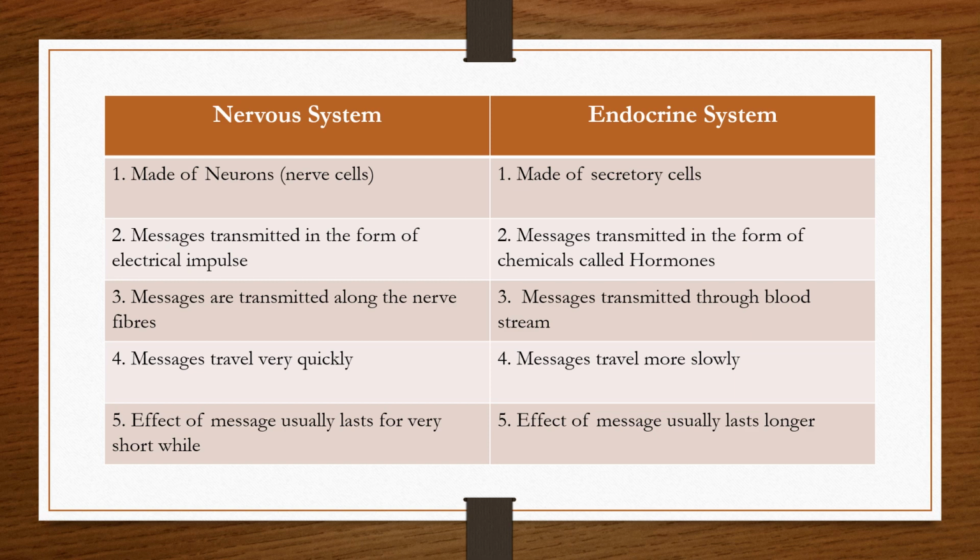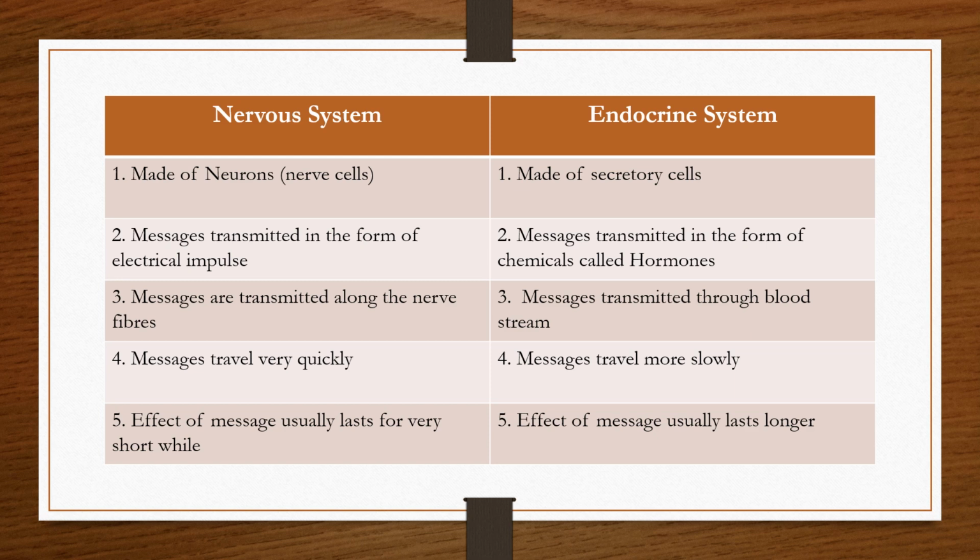In the nervous system, these messages are transmitted through the nerve fibers, whereas in the endocrine system, since the hormones are released directly into the blood, it is the blood circulatory system, or the bloodstream, which transmits the messages. In the nervous system, the messages act very quickly, whereas in the endocrine system, they are more slow.